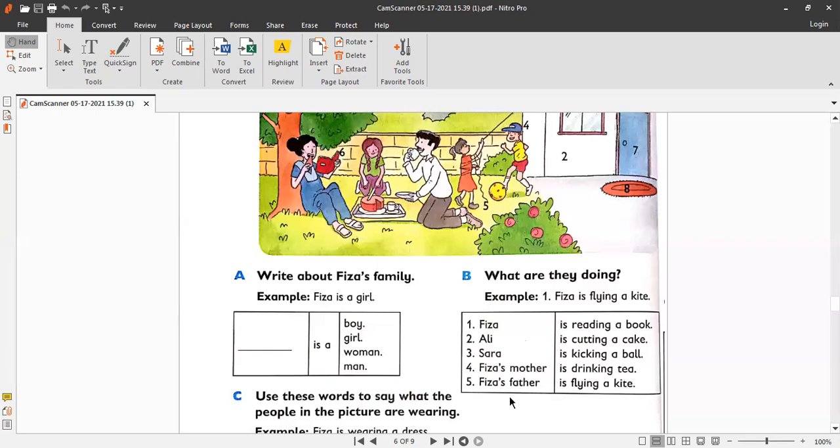Number 5, Fizza's father. And the last one, the left behind option is drinking tea. So Fizza's father, use your black color. Okay, we cannot use the white color. So use your black color or gray color. Fizza's father and match it with drinking tea. Okay.